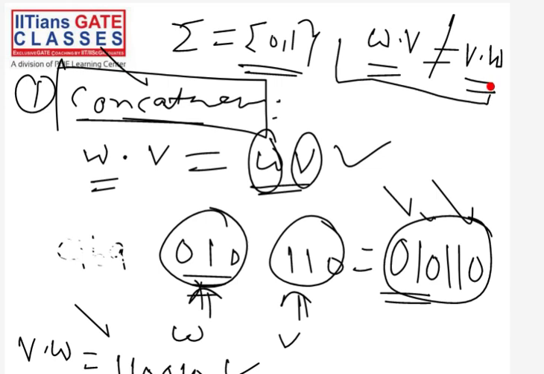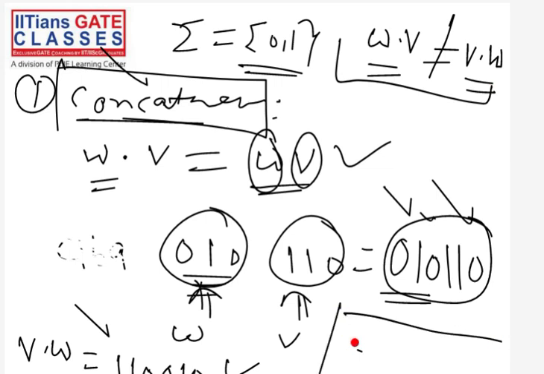What is a commutative operation? We have already defined it in the discrete mathematics course. That's why, before studying this TOC course, you should quickly go through the discrete mathematics basic concepts. Let me quickly define what a commutative operation is.